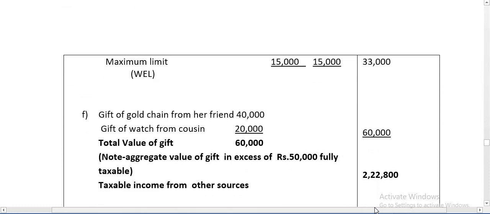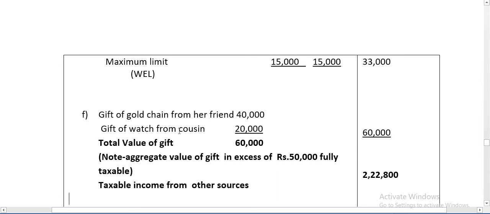Next, gift of gold chain from her friend and gift of watch from cousin. The gold chain and watch are a kind of gift, and similar gifts received from non-relatives are taxable. For calculation purposes, you have to take the total. So gift of gold chain 40,000 and gift of watch from cousin 20,000. Total value of gift is 60,000. So aggregate value of the gifts in excess of 50,000 is fully taxable. So 60,000 is the taxable gift.